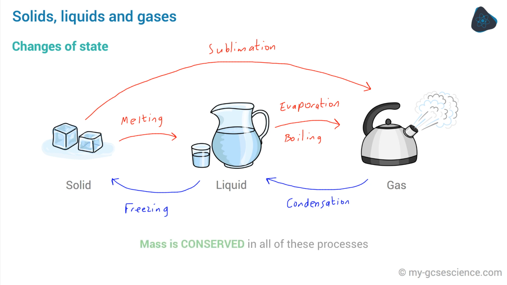Note also that mass is conserved in all of these processes. If we boil 1 kilogram of water, for example, then we'll end up with 1 kilogram of steam, because we haven't added or taken away any water molecules in doing so.